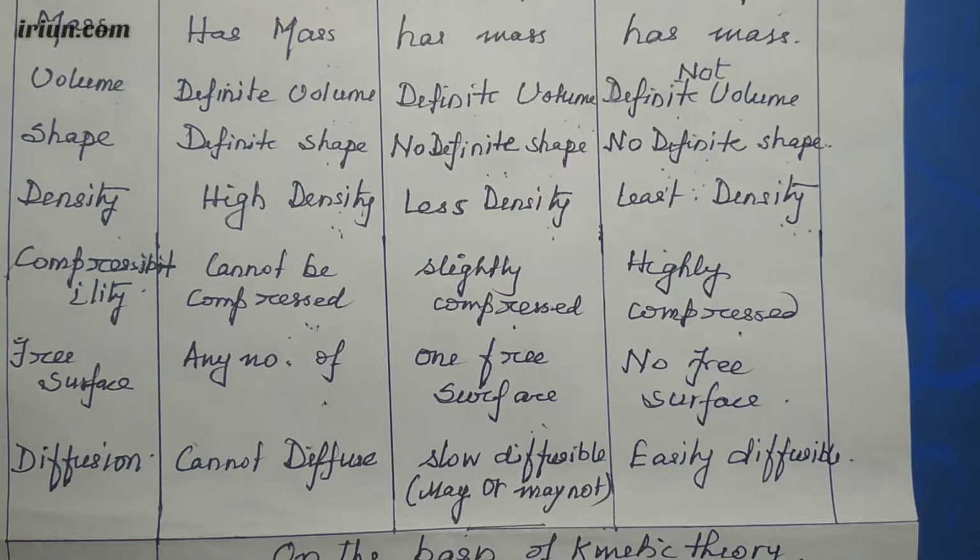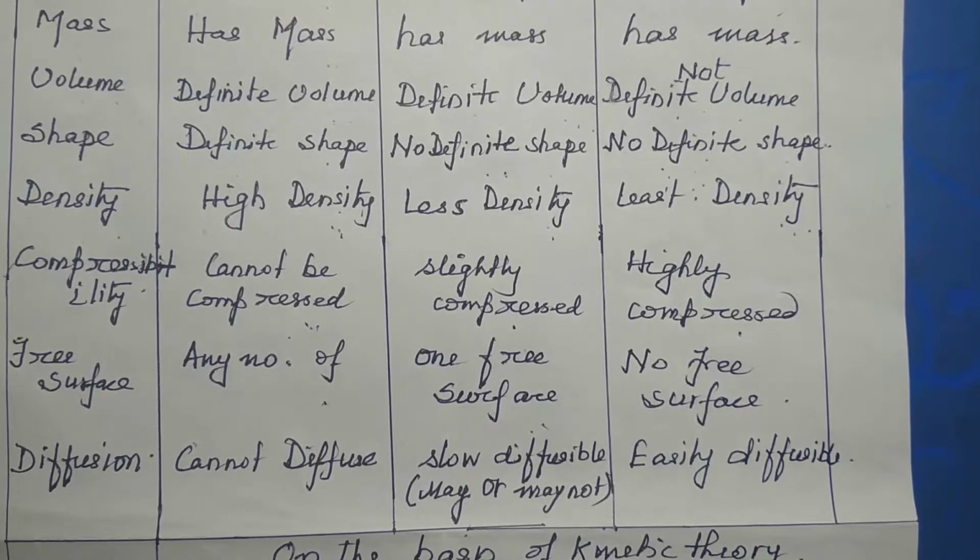Now, solids cannot diffuse. Diffusion means intermixing of the particles. Intermixing of particles in case of solid is not possible. Suppose I want to mix sand particles with rice particles. Easily you can see that these are the sand particles and these are the rice particles. They cannot mix with each other so easily. So solids cannot diffuse, they cannot intermix with each other. Liquids can diffuse slowly.